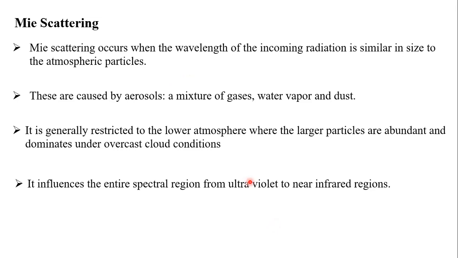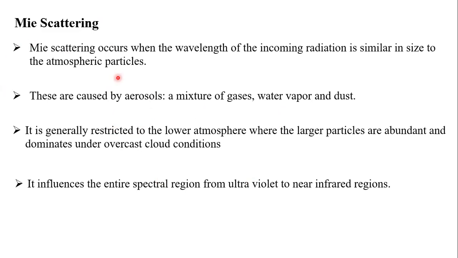Mostly this is caused by a mixture of gases, especially aerosols, water vapor and dust. In these particles you can see Mie scattering. It is generally restricted to the lower atmosphere, where the larger particles are abundant and dominant under overcast cloud conditions. Mostly in the lower area where the particles are very big or abundant, there you can see overcast cloud conditions. So you can see it dominant, because in the lower atmosphere you see this type of Mie scattering.